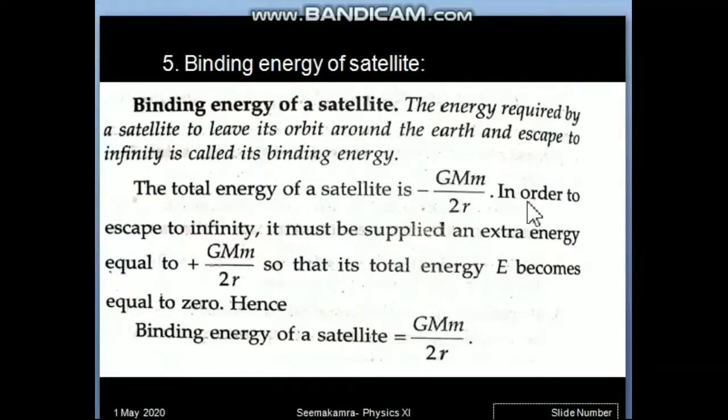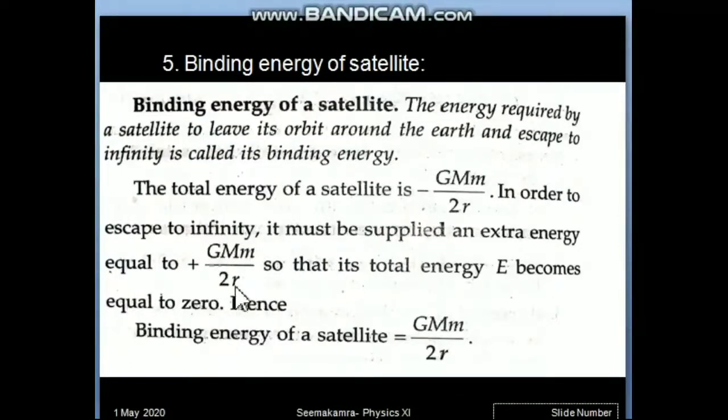Now in order to escape to infinity, we must supply an extra energy equal to GMm upon 2r, positive. The satellite already has the negative energy, and we give this positive energy to the satellite. So minus and plus of the same term will give us 0. Thus the total energy will become 0, and it will reach infinity in space.